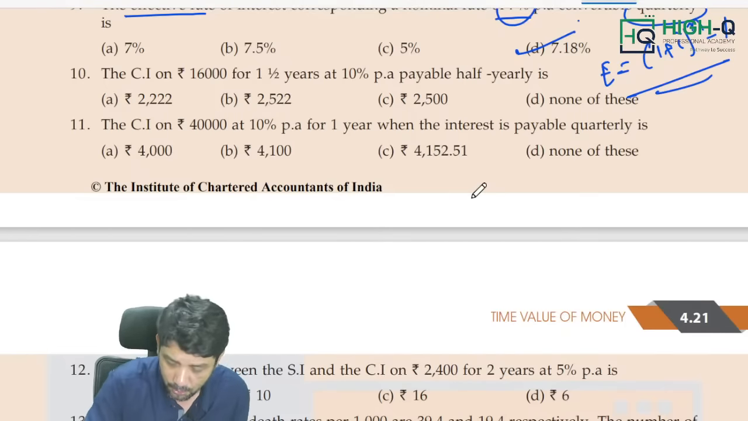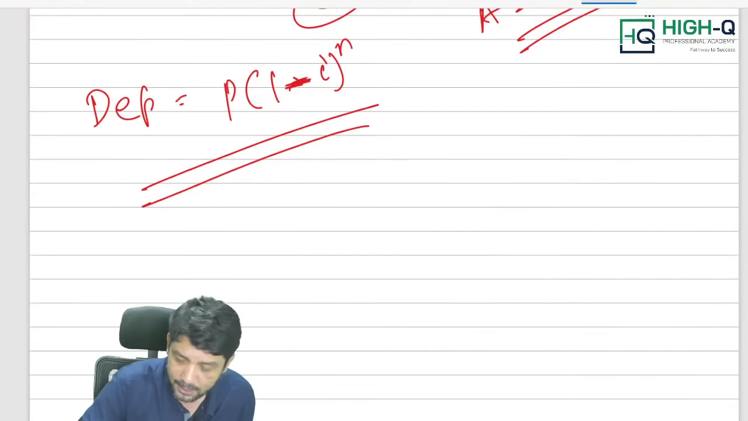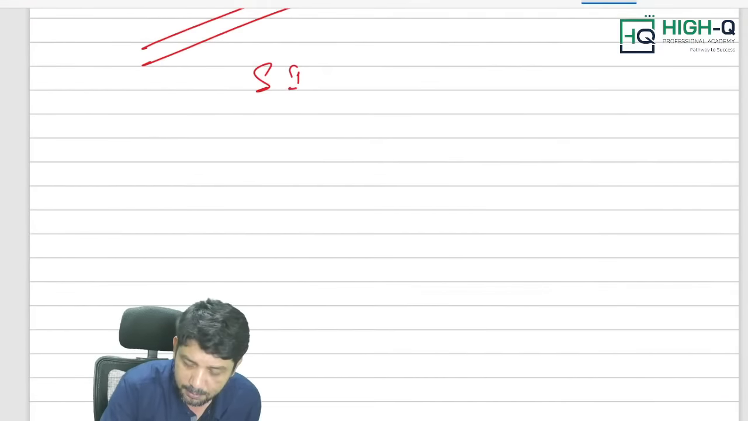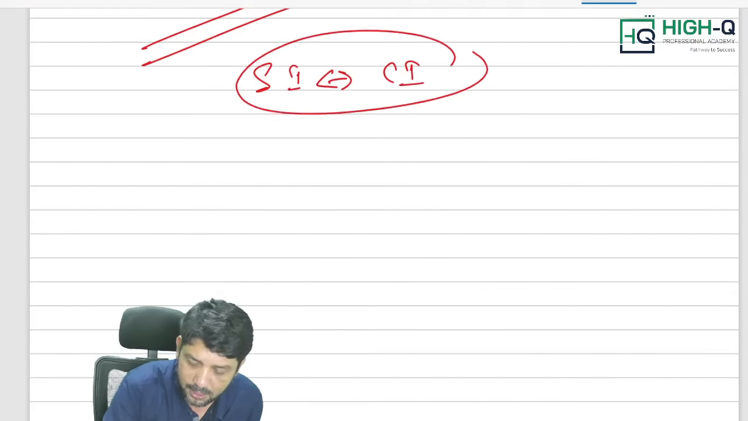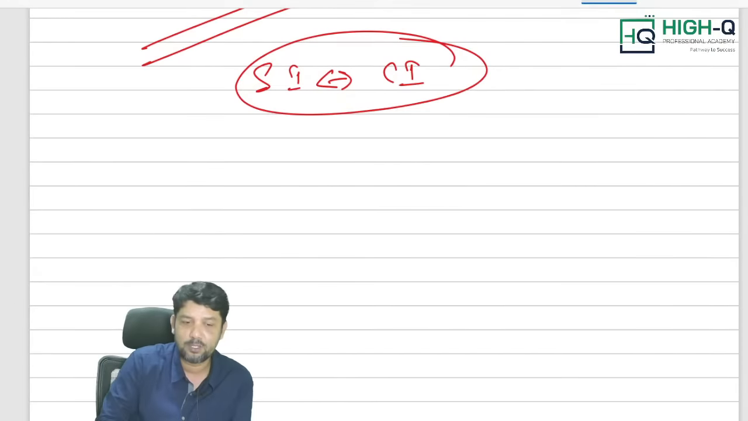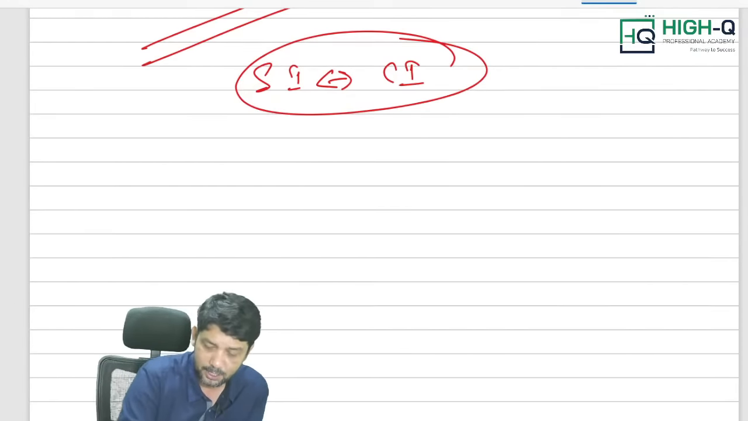Now, sir, in this chapter, what exactly are the types of questions expected? A question on the relation between simple and compound interest is compulsory. One question is going to come. Sir, what is the relation between simple interest and compound interest? I did not understand, sir. See, what exactly it is, for 1 year.